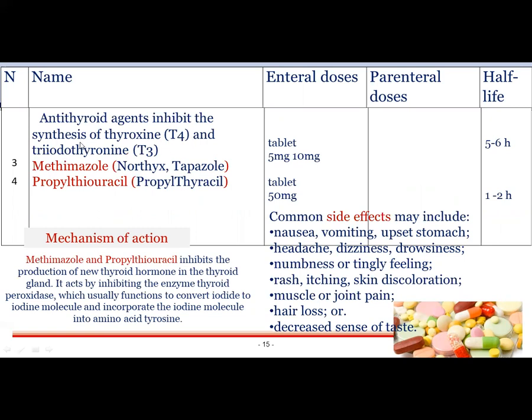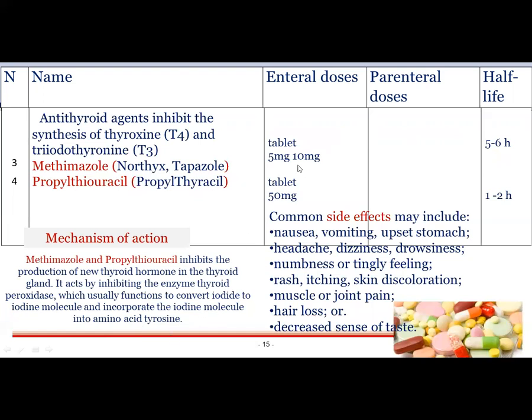Third one and the fourth one: antithyroid agents inhibit synthesis of thyroxine, T4, and triiodothyronine, T3. Methimazole, Northyx, Tapazole, propylthiouracil. Mechanism of action: methimazole and propylthiouracil inhibit the production of new thyroid hormone in the thyroid gland. They act by inhibiting the enzyme thyroid peroxidase, which usually functions to convert iodide to iodine molecules and incorporate the iodine molecule into amino tyrosine.